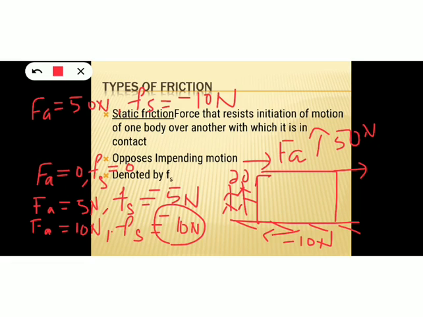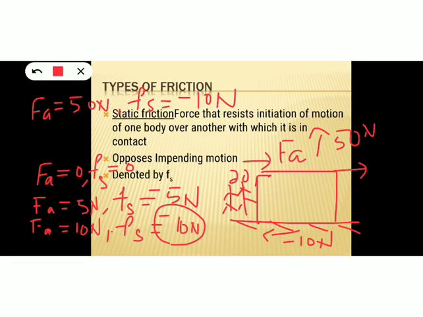Okay, once the box starts to move, static friction disappears. Because static friction will be there only when one object tends to move over another. Once the object starts to move, static friction will disappear and another type of friction will come into play. Okay, so this is the concept of static friction.